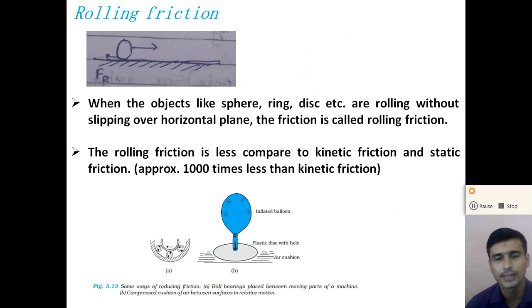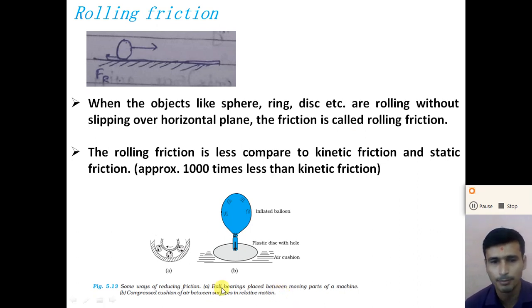Approximately, the rolling friction is 1000 times less than the kinetic friction, and because of this advantage, as one way of reducing friction, we use rolling friction, because rolling friction is less compared to the other two types of friction, kinetic friction and static friction. So the static friction is the maximum, kinetic friction is less than the static friction, and the rolling friction is less than both the kinetic friction and the static friction, right? So that is the example.